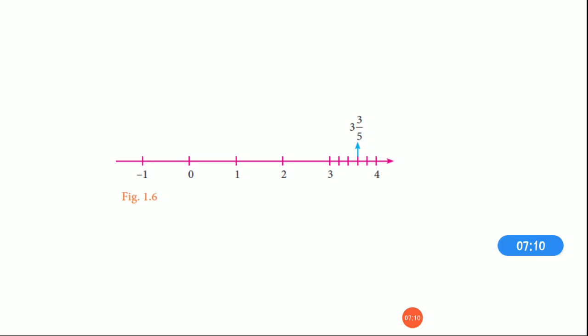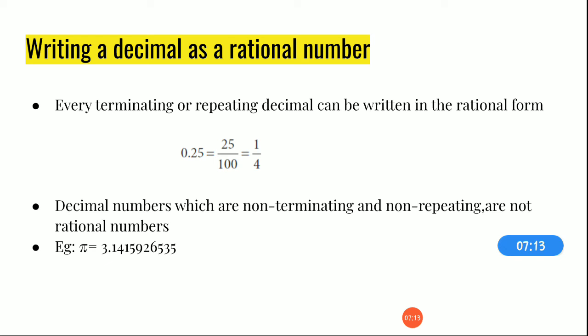Now the next thing we are going to learn is writing a decimal as a rational number. We already saw in the previous example how we convert a decimal to a fractional number, like 0.25. For example, if you are taking this number, how can you convert this to a fraction? As always, from the decimal point you count how many digits there are, and then you divide by 1 followed by that many zeros, and you write the answer. For example, if it is 0.25, what will be the answer? 25 divided by 100. That will give you 1 by 4. So 0.25 is equivalent to 1 by 4. That is the rational number for 0.25.